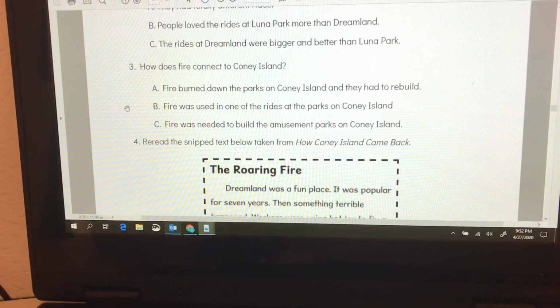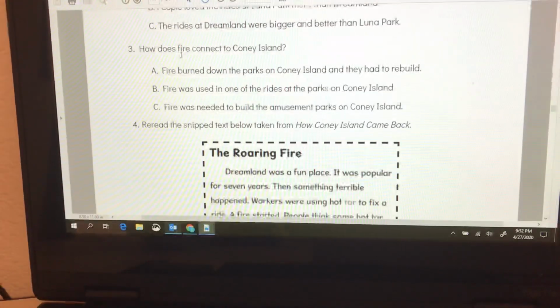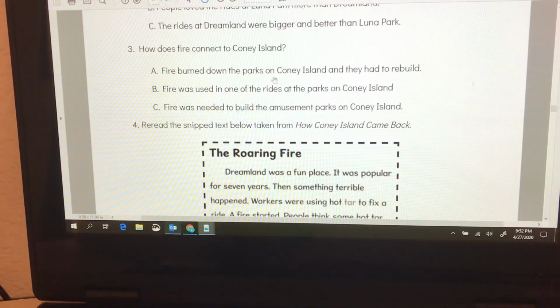Number 3, how does fire connect to Coney Island? Think about Coney Island and fire. How would those two things connect? Why are they connected? Is it because A, fire burnt down the parks on Coney Island and they had to rebuild?